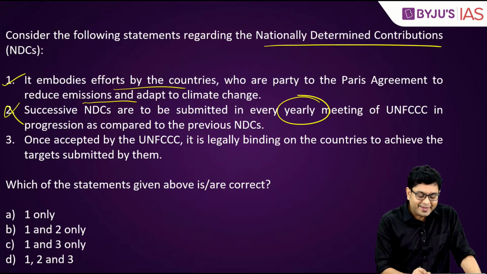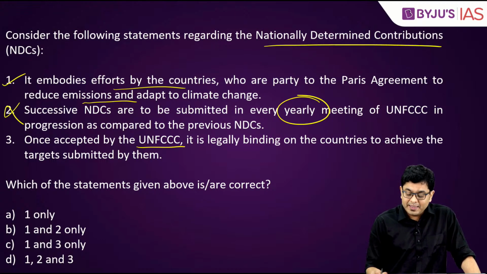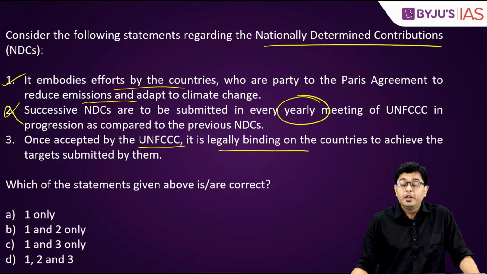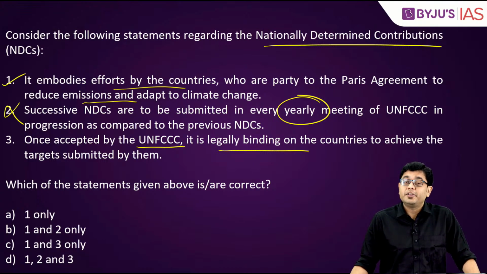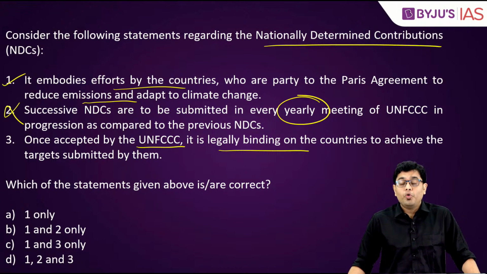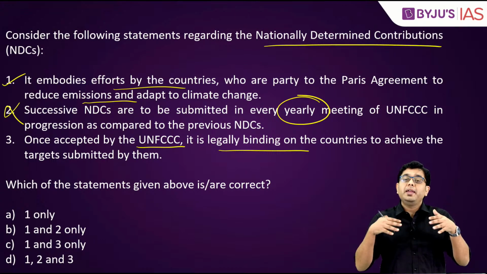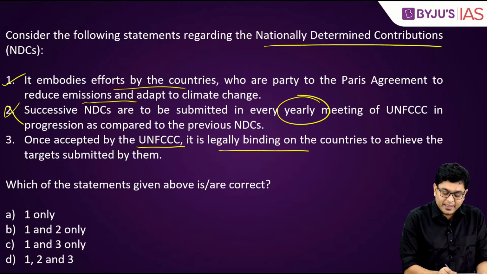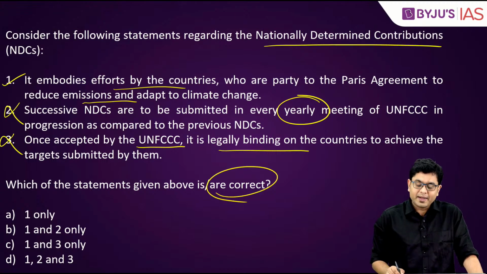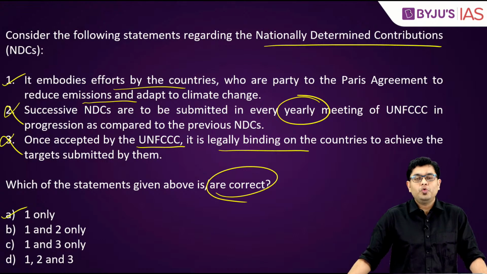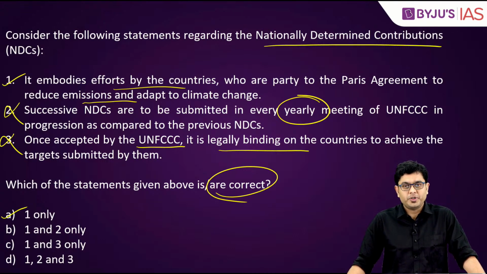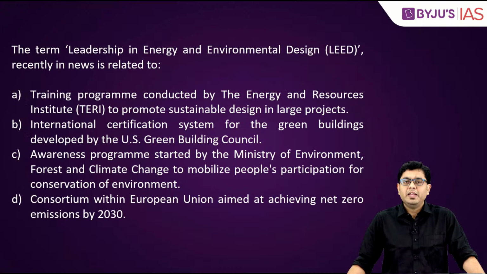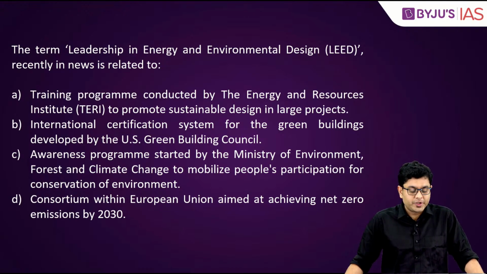Next, once accepted by the UNFCCC, it is legally binding on the countries to achieve the targets submitted by them. Again, it is not legally binding for them, but overall the countries have to try, or rather they have to be open to inspections in this case. So here the third statement is again incorrect. So which of the above are correct? So you will have A, that is one only, which is going to be the correct option. Okay? Now, moving on to the next question.